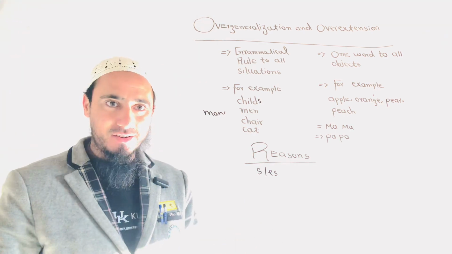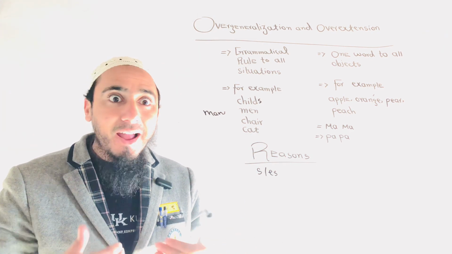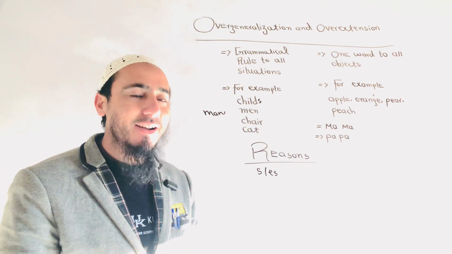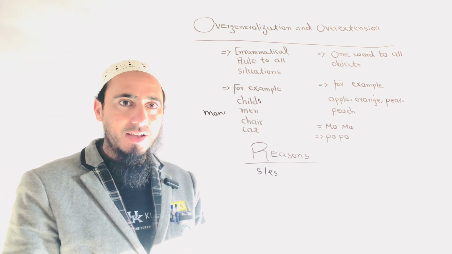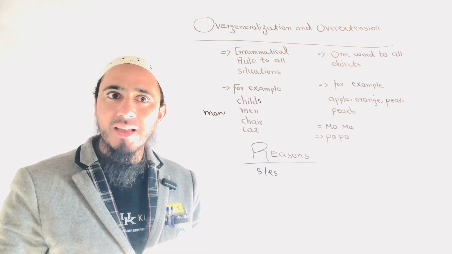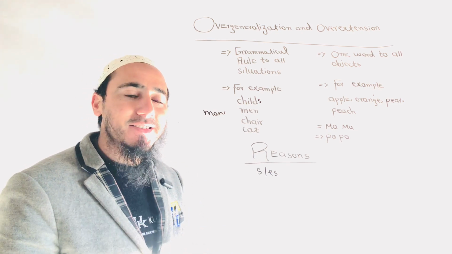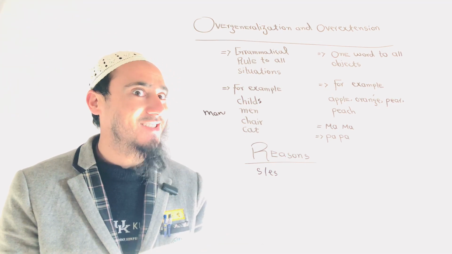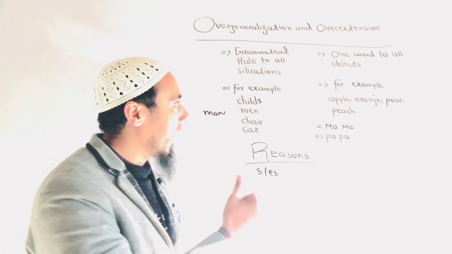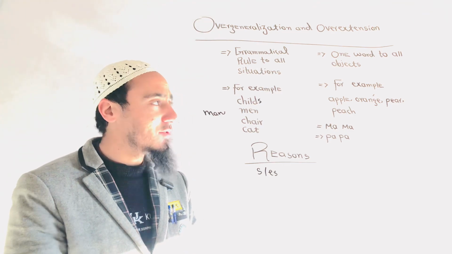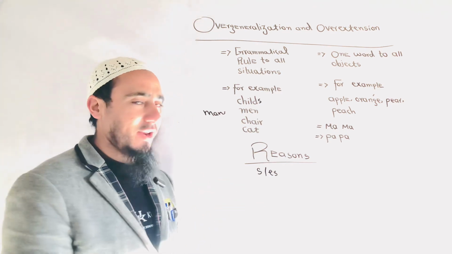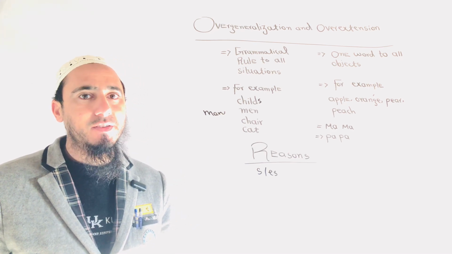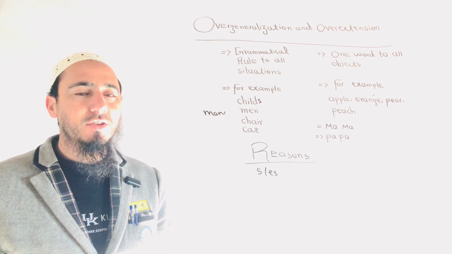overgeneralization and overextension, these are happening in both first language acquisition and second language acquisition as well. It means not only the children are applying these in first language, but the elders who are acquiring a second language also apply the same categories. It means overgeneralization and overextension happen in first and second language acquisition. Hope that this topic is clear.